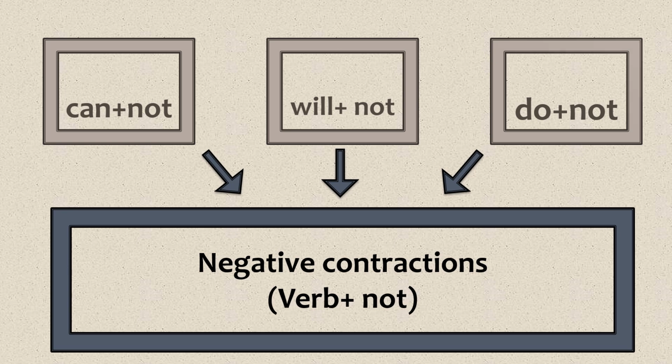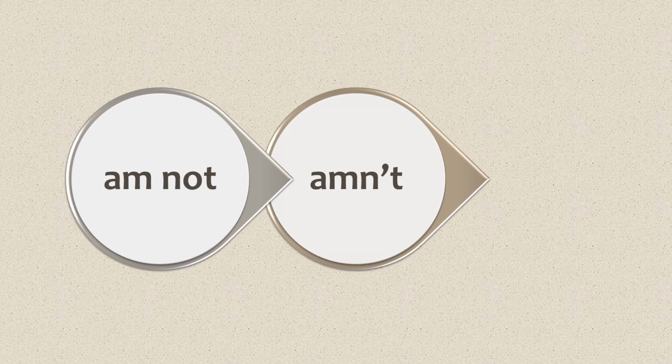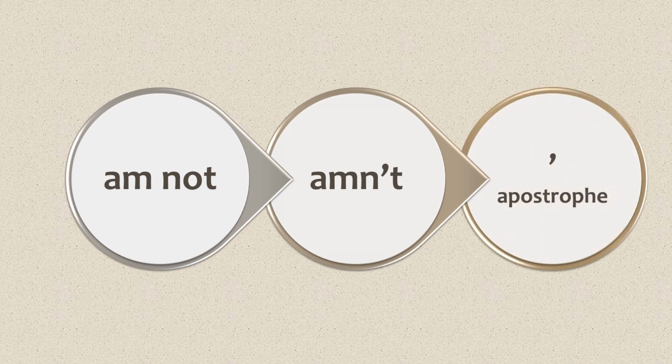Now, how are they formed? Let us take the full form of am not. Now you will join the words in am not, A-M-N-O-T. But in place of O, you will put an apostrophe. Do you know what an apostrophe means? Now let me tell you. It looks like a comma, but it is placed towards the upper side of the alphabet.